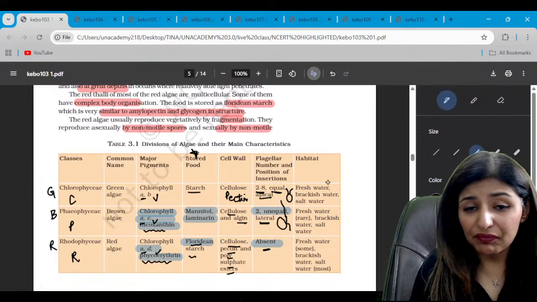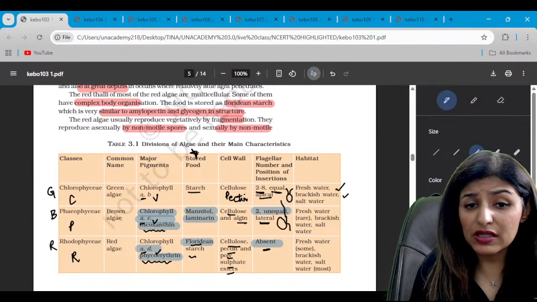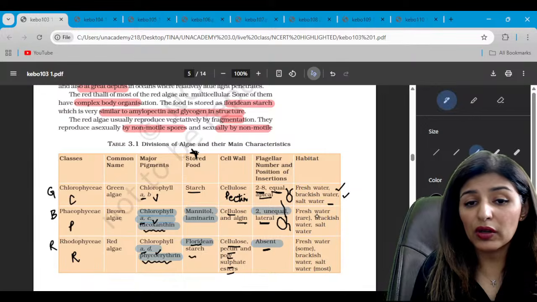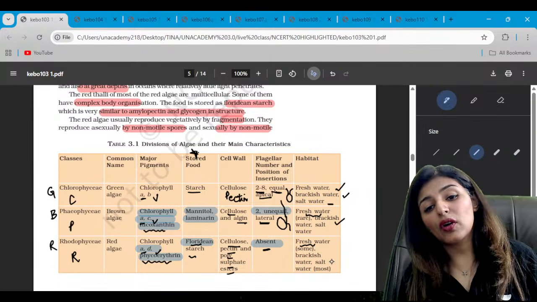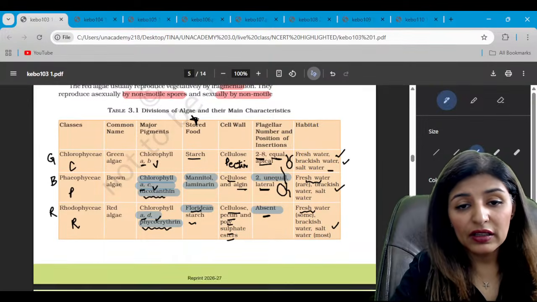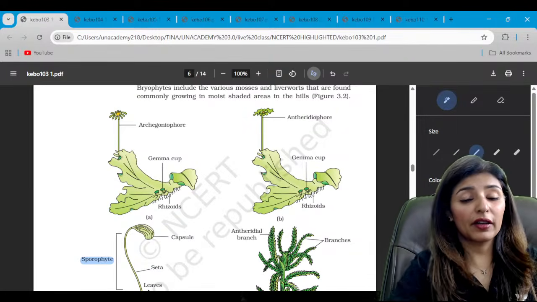Now see, the habitat. Chlorophyceae is found in freshwater, as well as in brackish and salt water. Phaeophyceae and rhodophyceae are rarely found in fresh water, right? Mainly in the salt water or brackish water. Are we clear? Now, moving on to the next, this diagram of bryophyta.